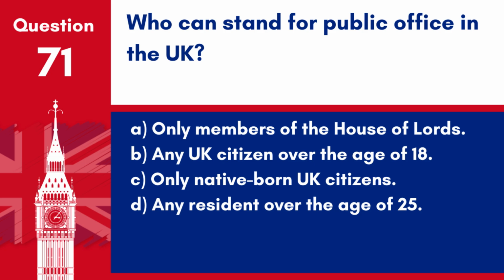Question 71. Who can stand for public office in the UK? A. Only members of the House of Lords. B. Any UK citizen over the age of 18. C. Only native-born UK citizens. D. Any resident over the age of 25. Answer: B. Any UK citizen over the age of 18. UK citizens over 18 can stand for public office, with a few exceptions, based on specific disqualifications.